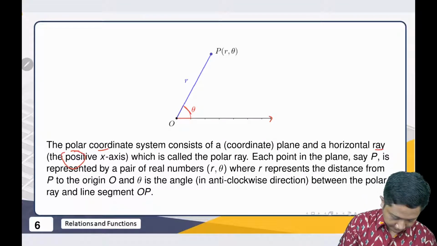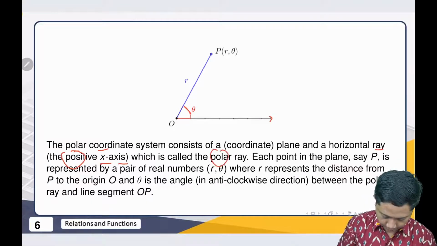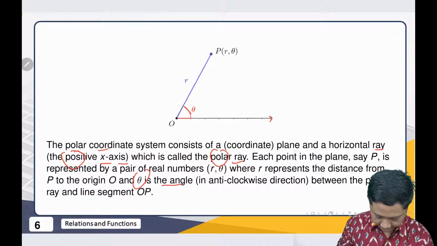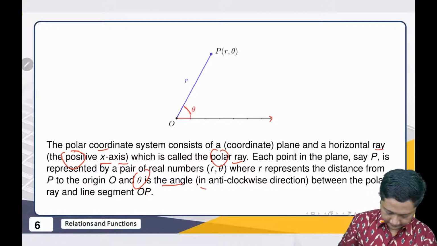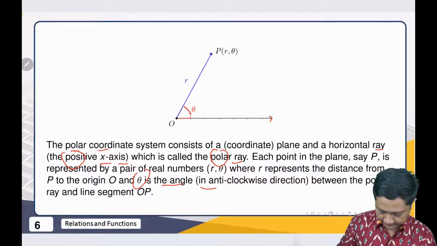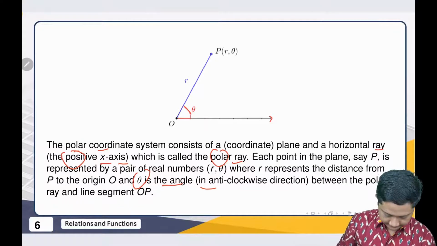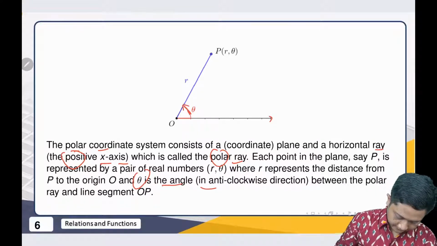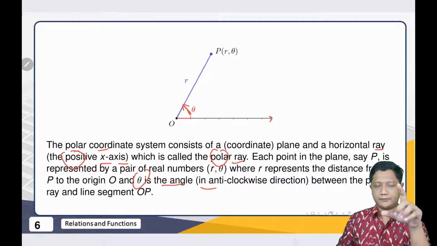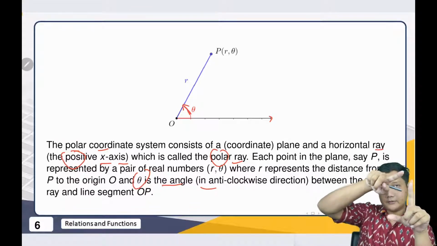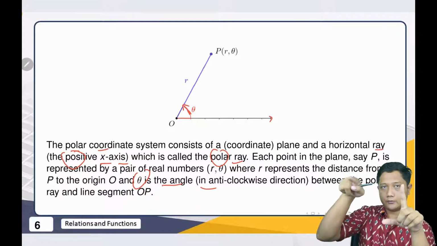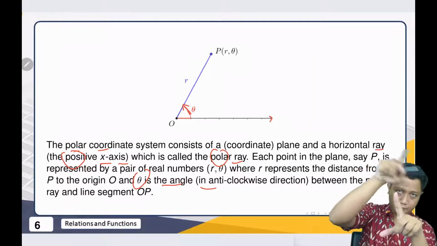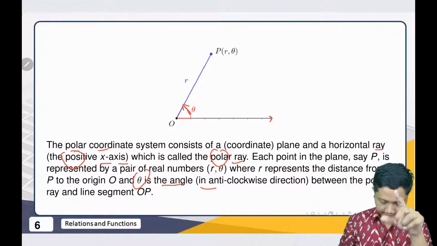The positive x-axis we call the polar ray, and theta is the angle, which we measure in the anti-clockwise direction. If we go clockwise from 12 like a clock, then anti-clockwise is the opposite direction.